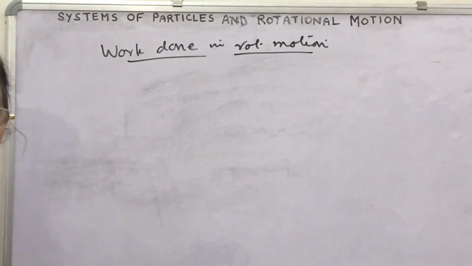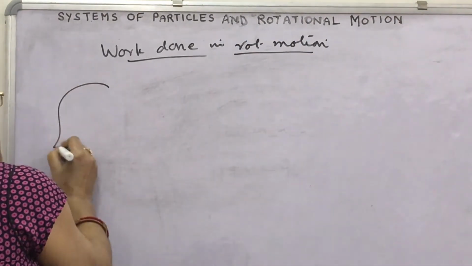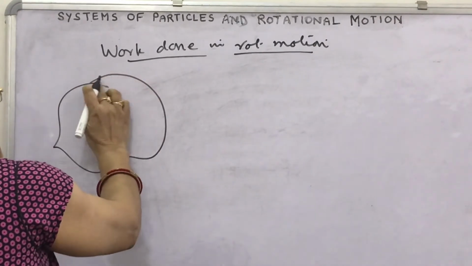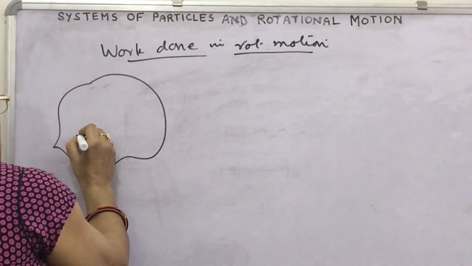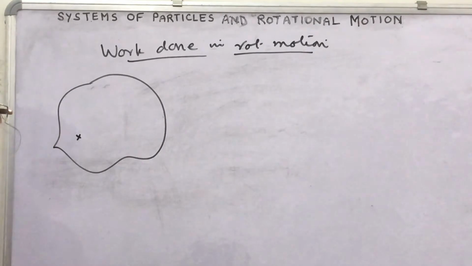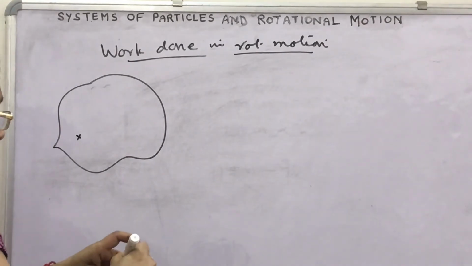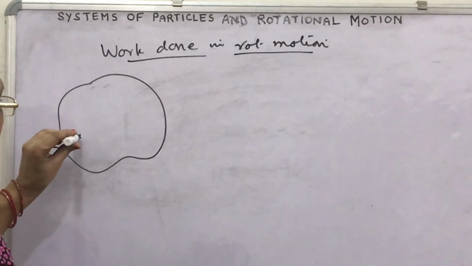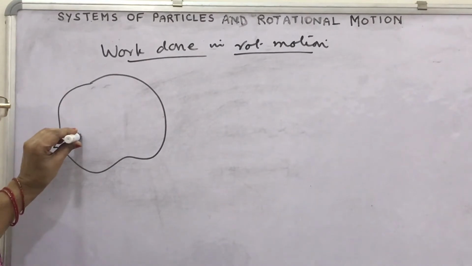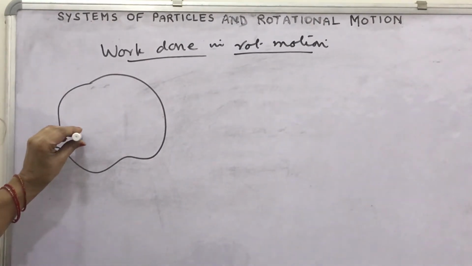You know, the object which is supposed to be rotating about the fixed axis. Suppose the object is pivoted here. If the object is fixed about this axis, look, the axis I am showing here, this is the axis about which the object is rotating.